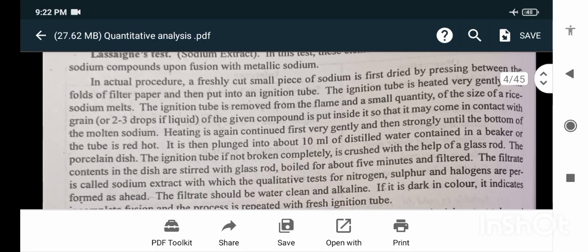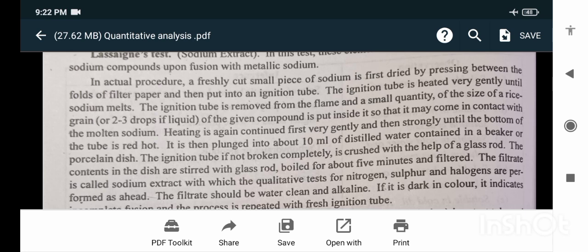In the actual procedure, a freshly cut small piece of sodium is first dried by pressing between the folds of filter paper and then put into the ignition tube. The ignition tube is heated very gently until the sodium melts. The ignition tube is removed from the flame and a small quantity, the size of a rice grain,